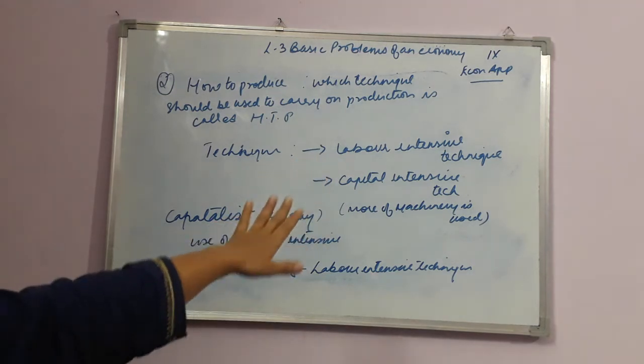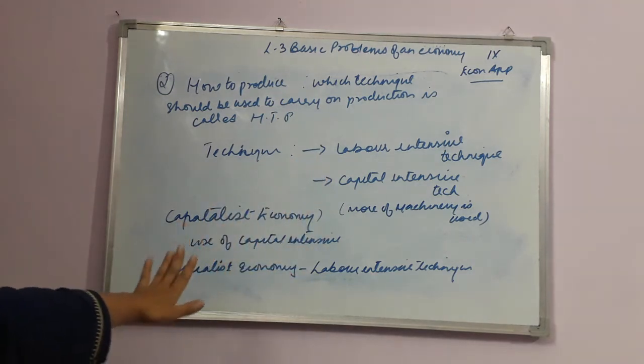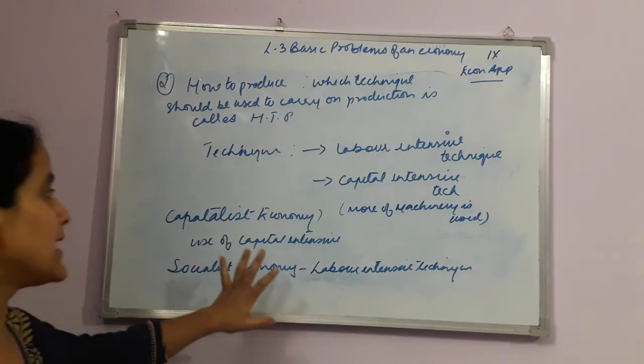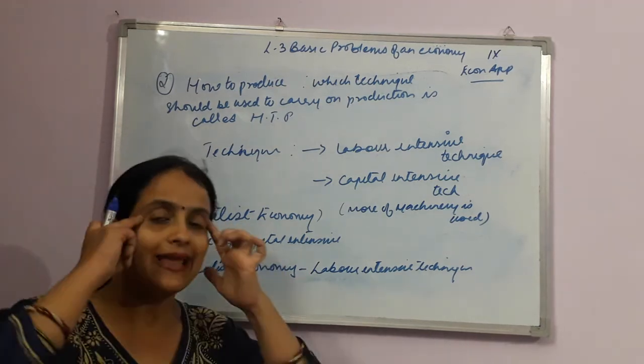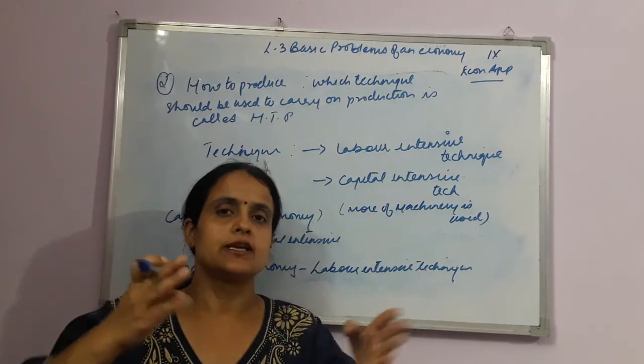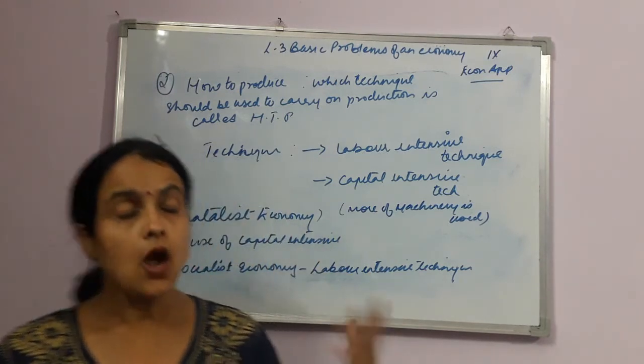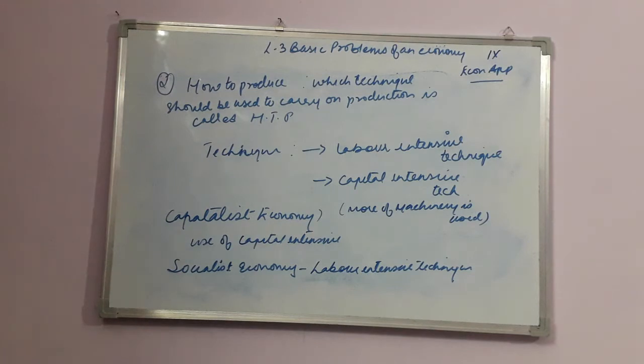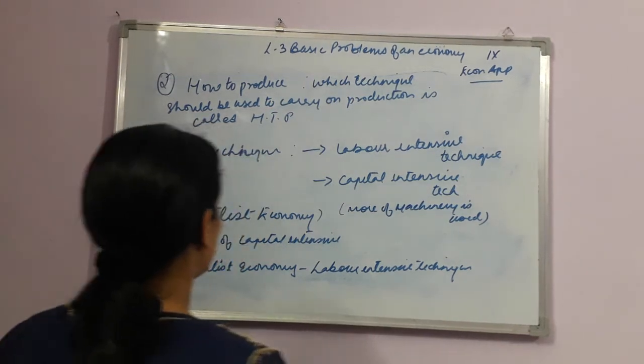In a capitalist country, this issue is decided by the entrepreneur in view of the prevailing price mechanism in the country. In a capitalist economy, they'll keep in mind the price mechanism, the price, the profit, and all these things. But in a socialist economy, what the government usually thinks is how to provide people with work, how to provide people with work, right? Now, this was your second problem.